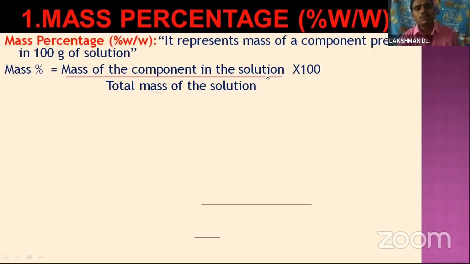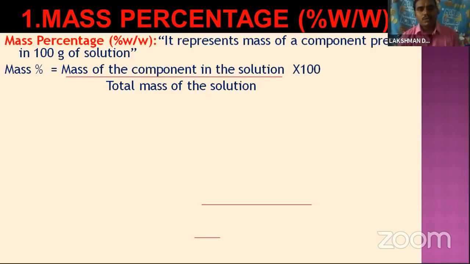Into 100, that is a percentage. So it represents the mass of a component present in 100 grams of solution. Mass percentage is equal to the mass of the component in the solution by total mass of the solution into 100. On the basis of the mass percentage, some numericals will be there.